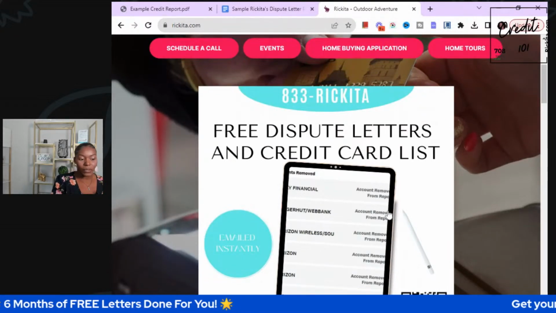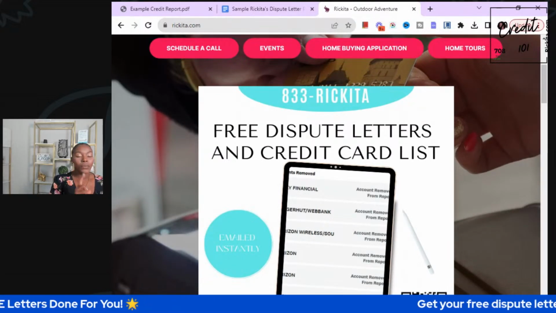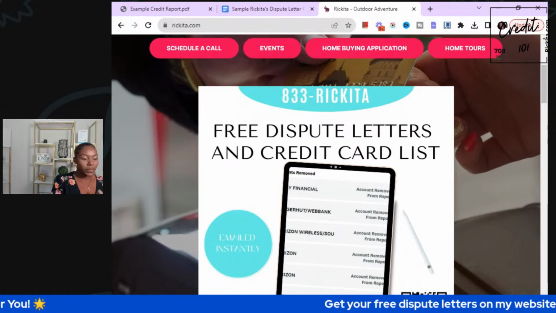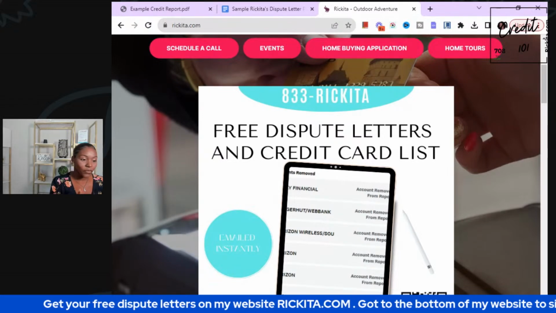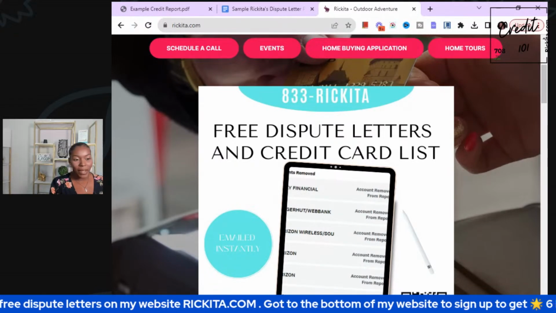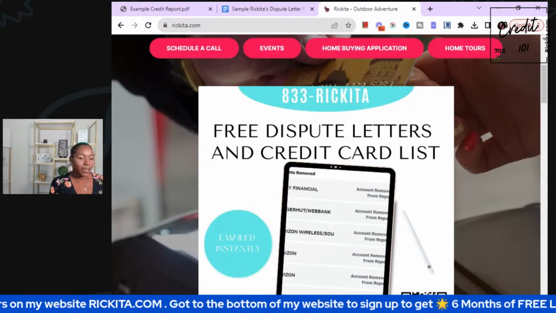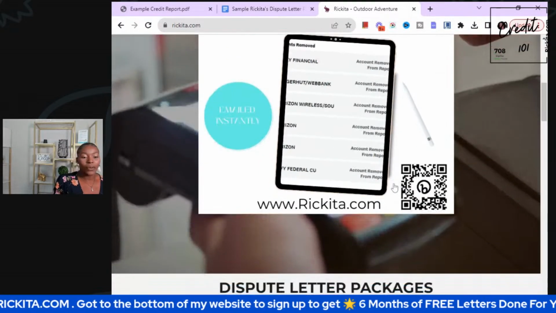It's going to be just a regular dispute. It's also going to be disputes to remove inquiries, collections, bankruptcies, all of the different accounts. You got free dispute letters there, plus a credit card list. So it's on my website, rakita.com. If you guys are on TikTok, you'll see it right in my bio. That's how I'm able to get people accounts removed from their credit reports.